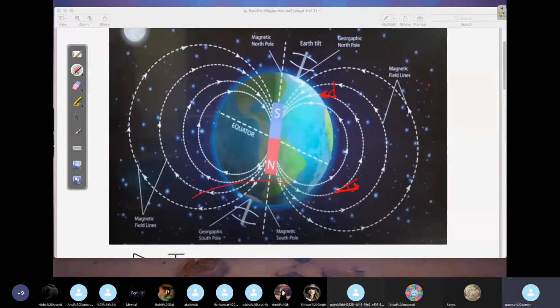If you're working in the southern hemisphere, your dip angle will be up, positive. The dip angle will be negative on the other side. And if you're working on this side, if it's going down, your dip angle will be positive. Let all of you know, if you want, you can take a screenshot of this. This is positive this side, this is negative this side. Positive means the vector will point downwards, and there the vector will point upwards.